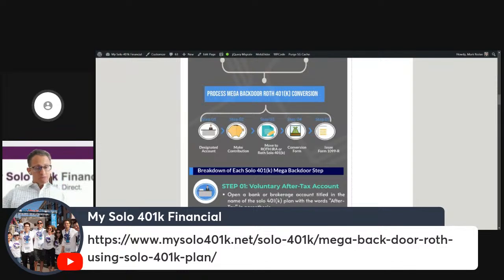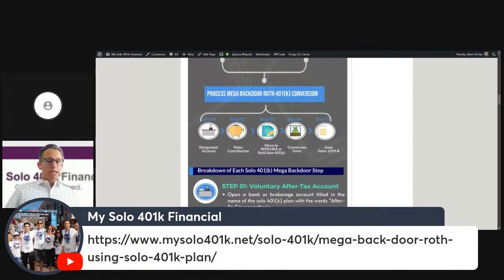Once you've converted those funds from the voluntary after-tax to the applicable Roth, that will result in the mega backdoor Roth strategy. Then step four is it needs to be reported. That mega backdoor Roth conversion is not taxable per se, but it is reportable to the IRS. That's going to be reported on a Form 1099-R.